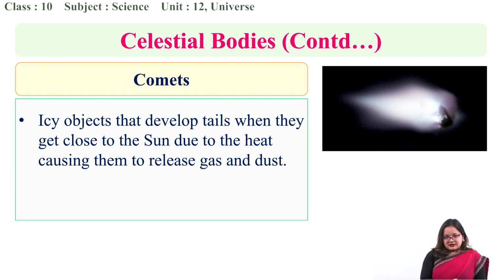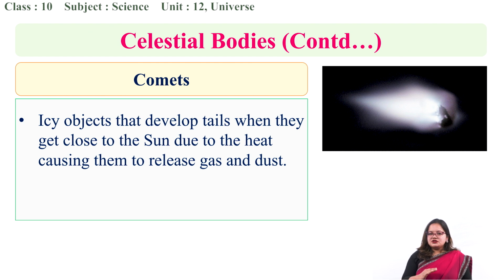So comets are icy objects, and their main characteristic is that when they pass by or near the sun, it seems like they have generated a tail. So what exactly is the tail?